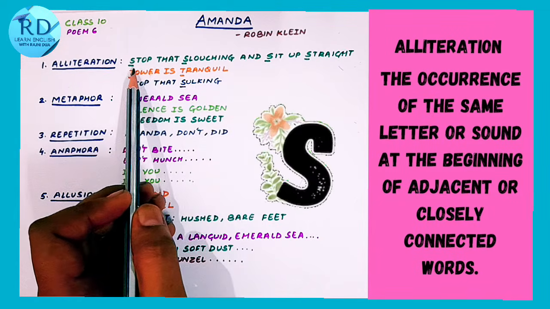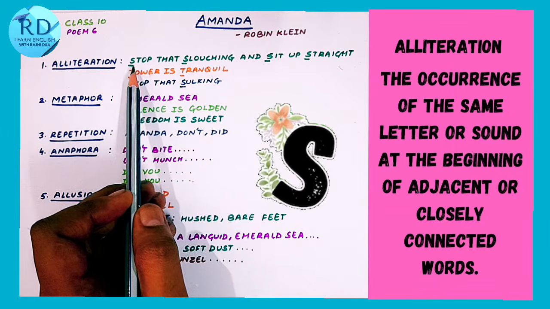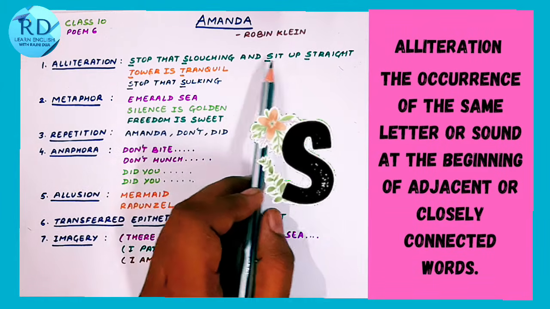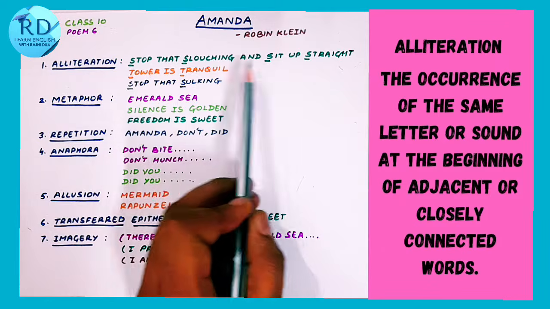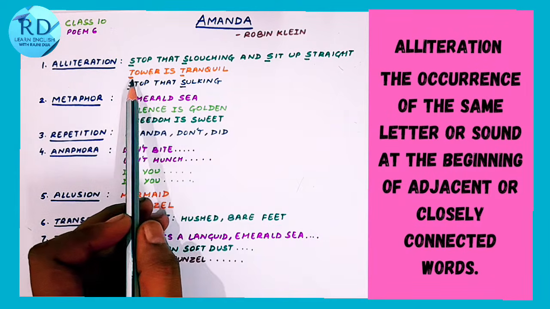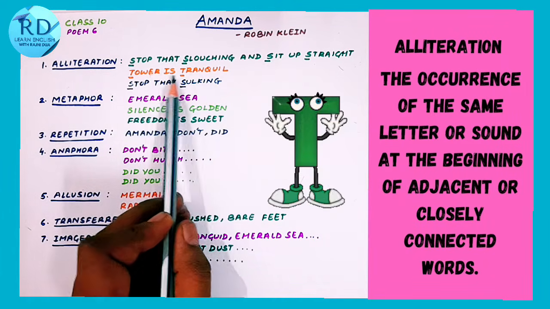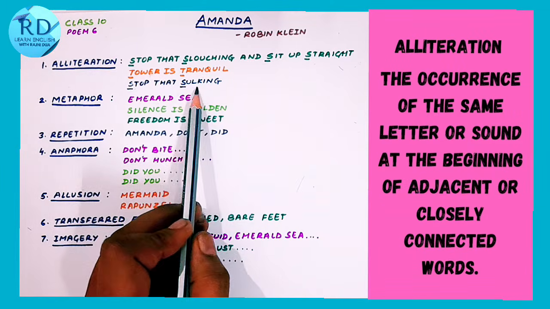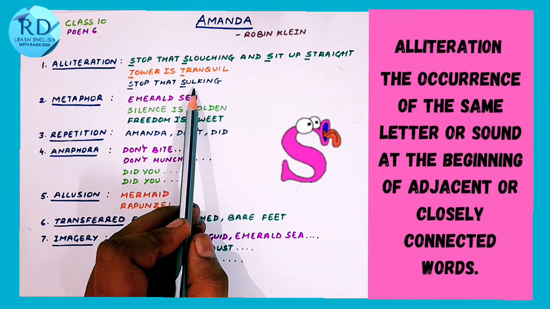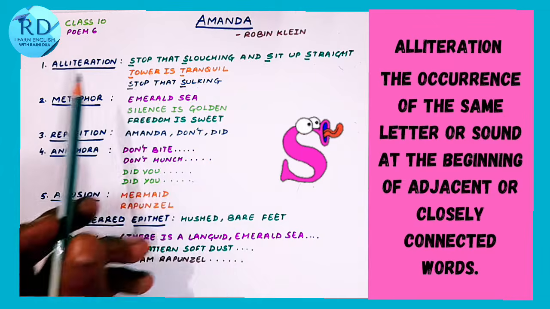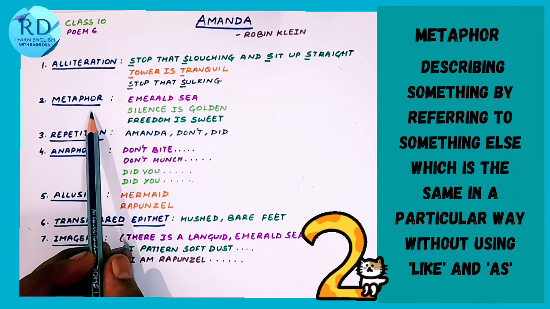Alliteration is repetition of sound at the beginning of words which come one after the other. For example, S is getting repeated in this line: Stop that slouching and sit up straight. So S here is getting repeated. In the same way, in "tower is tranquil", T is getting repeated. Stop that sulking. Again, S is getting repeated. So this is alliteration.